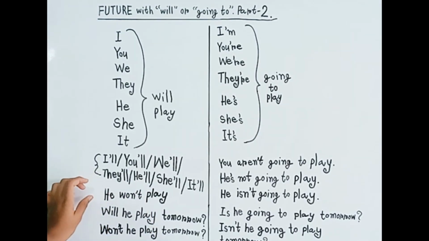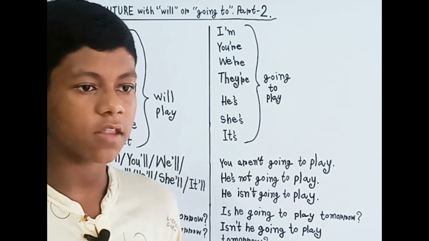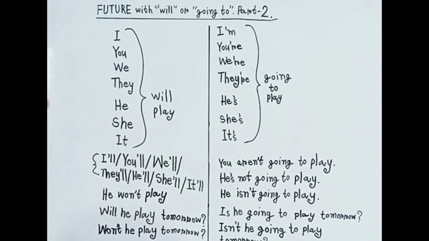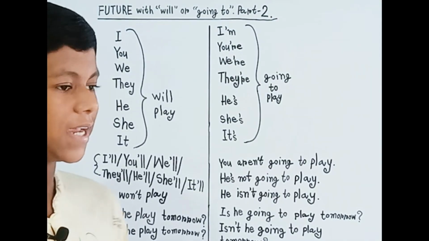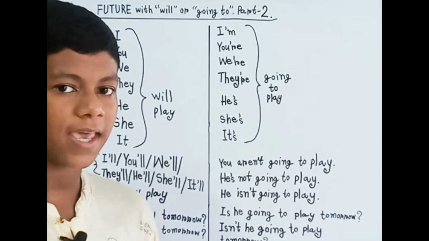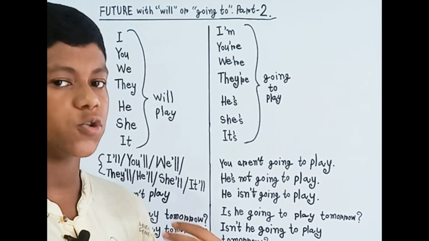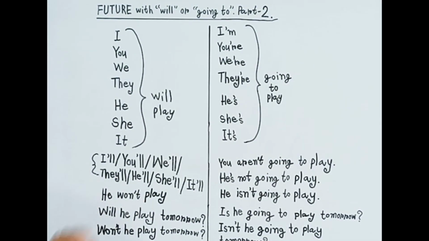I have just written one example, but you can use multiple types of subjects like this: I won't play, you won't play, they won't play, he won't play, she won't play, it won't play, or John won't play. Even with a person's name, won't is used in the negative. So that's the negative.